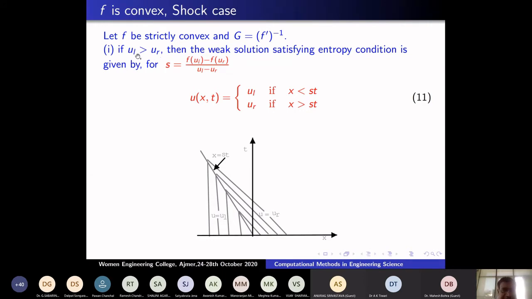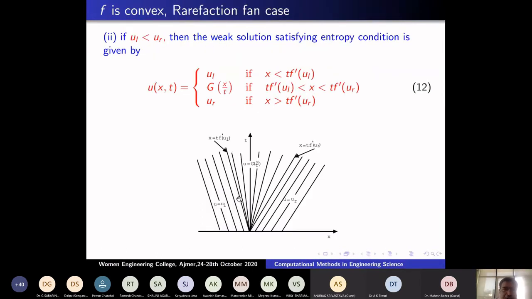It is a weak solution from this condition, where the left value is greater than ur. This is like saying that energy jumps from a higher level to a lower level. That's why it is called the entropy condition: En means energy, and tropy means change. So the left side should be higher than the right side if it's a convex function. If the left side is less than the right side, then a discontinuity is not allowed. So we have to connect it by continuous solutions.